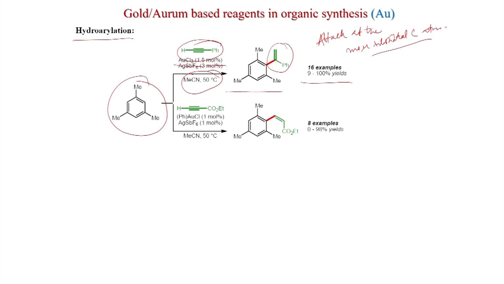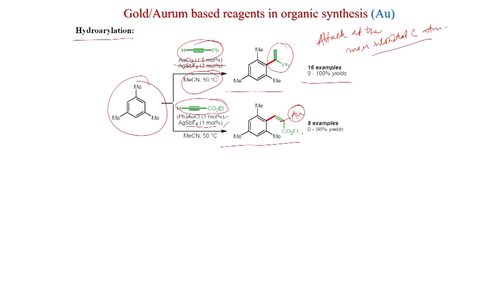On the other hand, if an electron deficient alkyne is there, so this is ethyl propiolate, and with PhAuCl 1 mole percent, AgSbF6 1 mole percent, you get this. So, what does it mean? The intermediate has gold here, that is why this kind of geometry is formed.